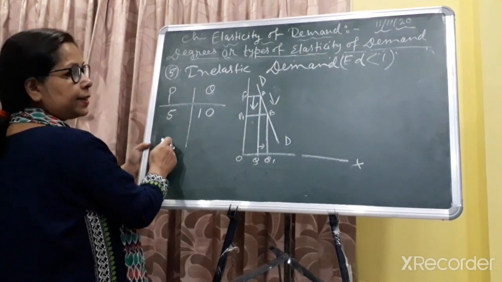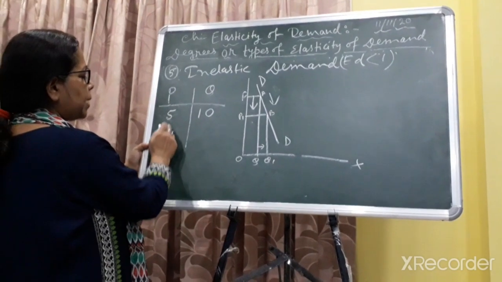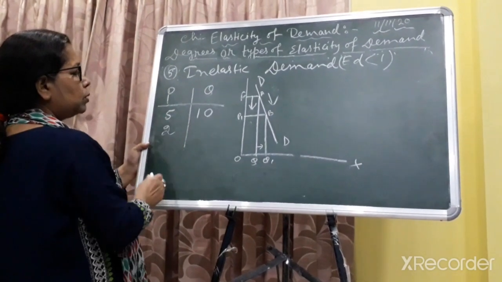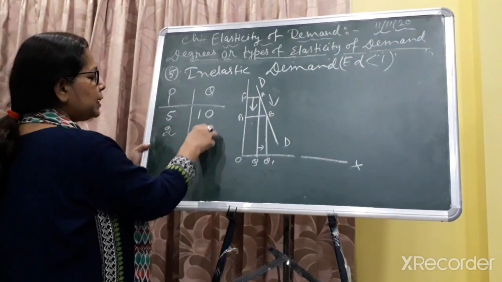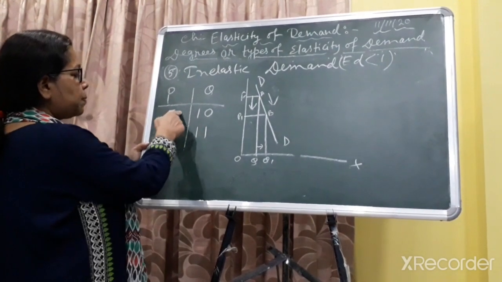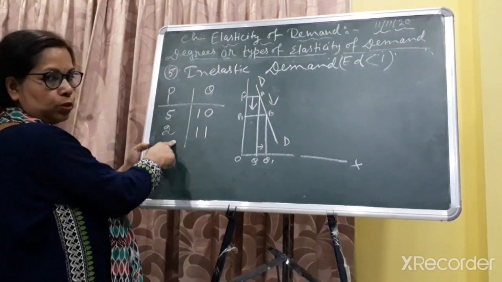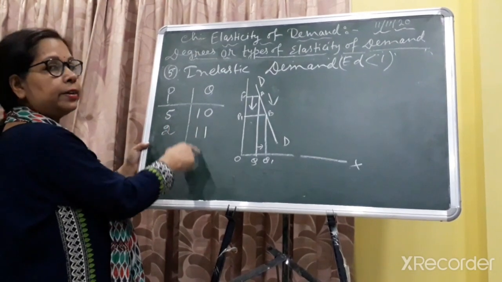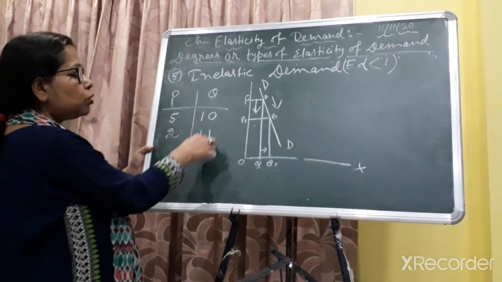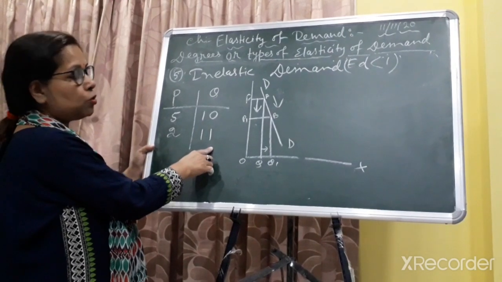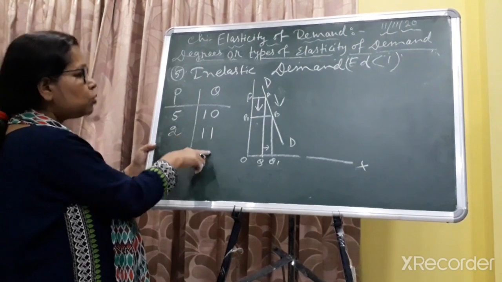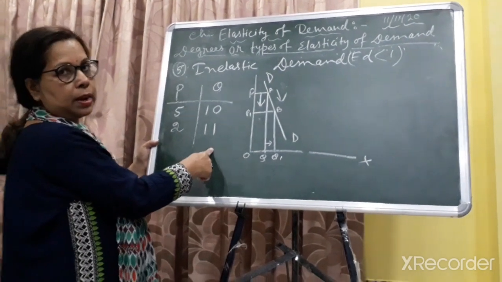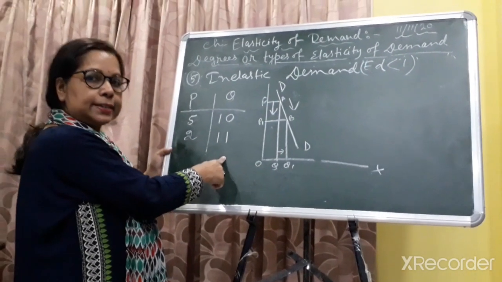Now price decreases from 5 to 2, and quantity demanded goes from 10 to 11. So when price decreases by 3 rupees, the quantity increases only 1 unit, 10 to 11. So there is no large response. So this is known as inelastic demand, and the value is less than 1.